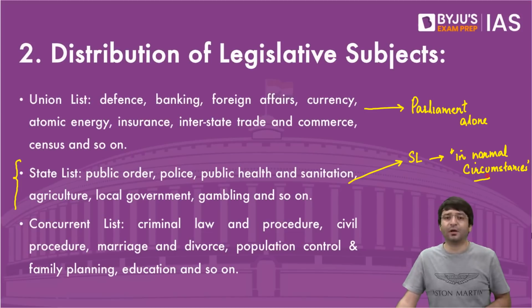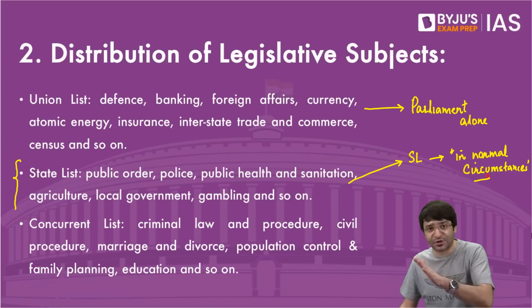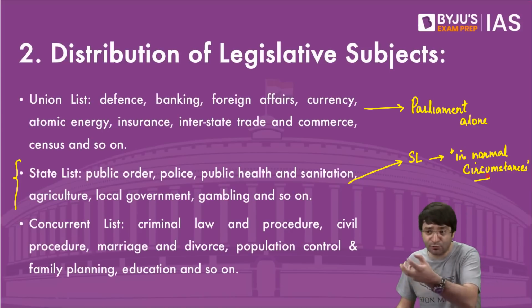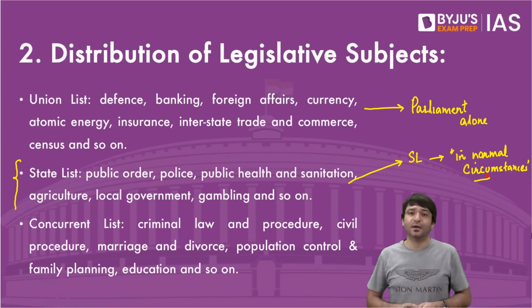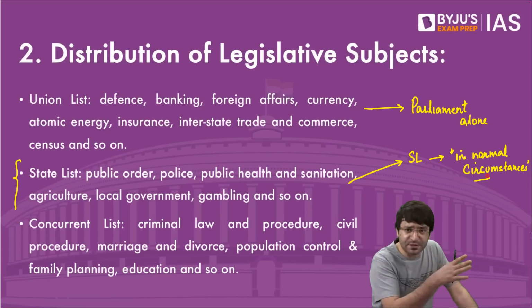For example, on law and order, on police, on gambling, on agriculture, who has the power to make laws? State legislature. But in normal circumstances. What are these abnormal circumstances? We have discussed president's rule. The government is dismissed. Legislature is suspended.